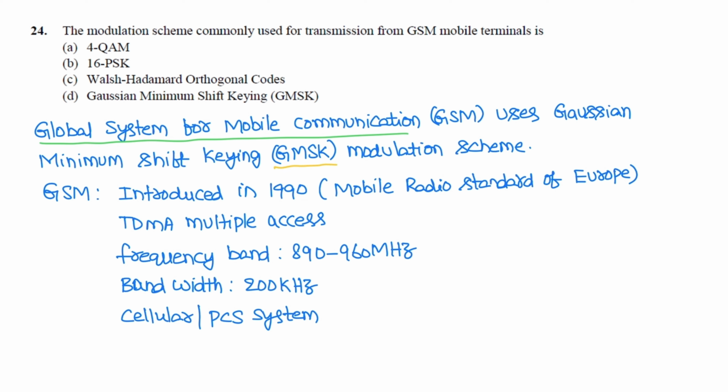This GSM was introduced in 1990, a mobile radio standard of Europe, which uses time division multiple access, and the frequency bands of GSM are 890 to 960 megahertz, and the bandwidth is 200 kilohertz, and this is a cellular or PCS system. So correct option is 4.